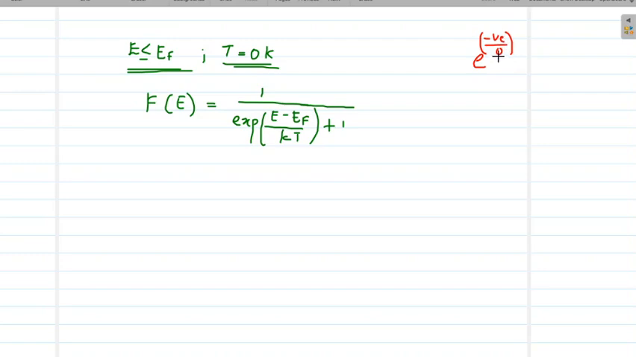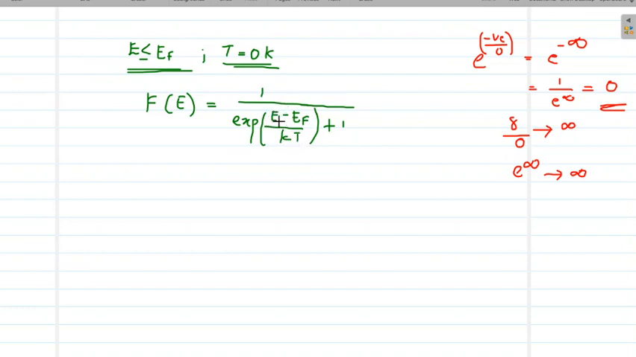We know any number divided by 0 is infinity. Suppose 8 divided by 0, it is actually infinity. Therefore, e raised to a negative number by 0 will be e raised to minus infinity. e raised to minus infinity means 1 by e raised to infinity, and e raised to infinity is infinity itself. What is 1 by infinity? It is 0.